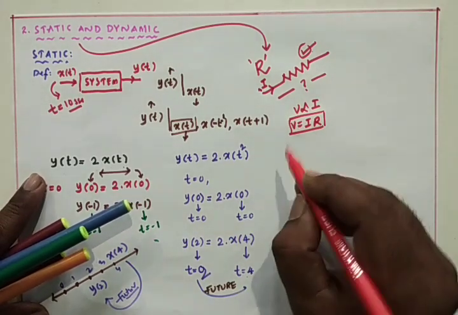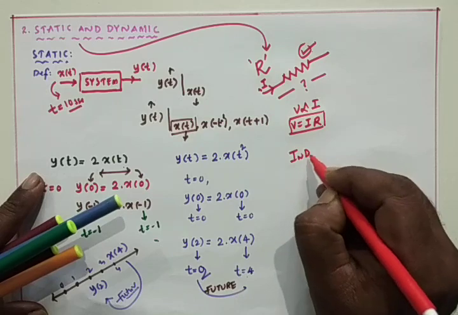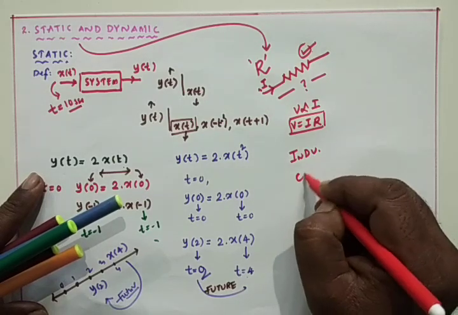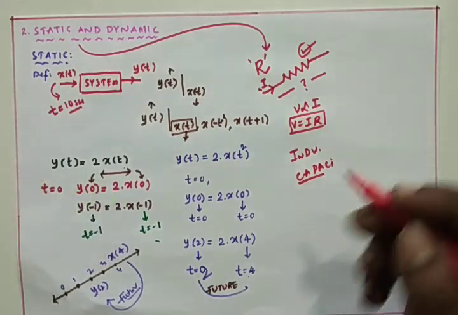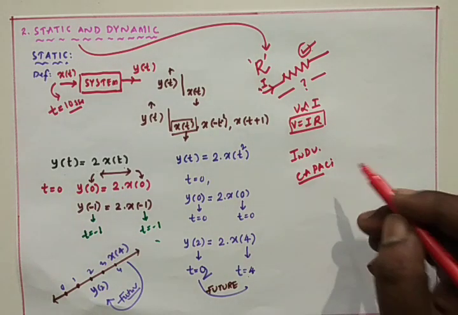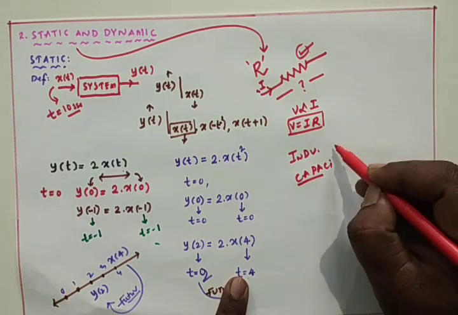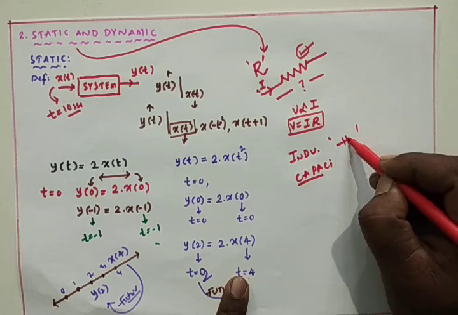And the dynamic systems are inductors and capacitors. Inductors and capacitors are the best examples for the dynamic system because they store some value. Inductor stores the value in terms of inductance in the units of Henry.